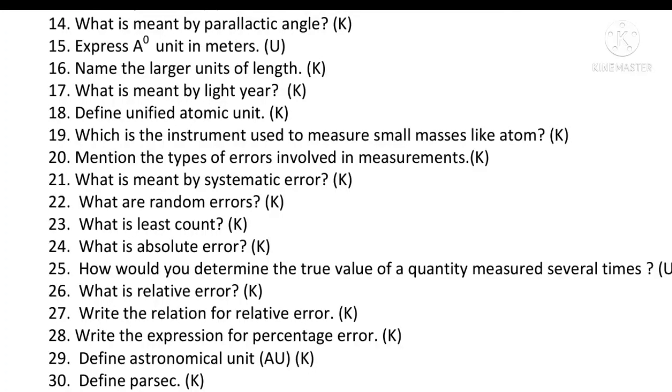Next question. Write the relation for relative error. Relative error is delta x upon x. Write the expression for percentage error. Relative error into 100%. Define astronomical unit. The average distance between Earth and Sun is called an astronomical unit. Define parsec. It is the distance at which an arc of length equal to 1 astronomical unit subtends an angle of 1 second.